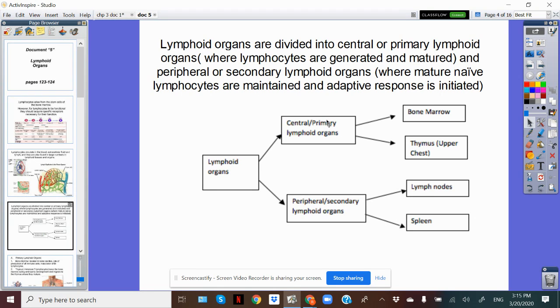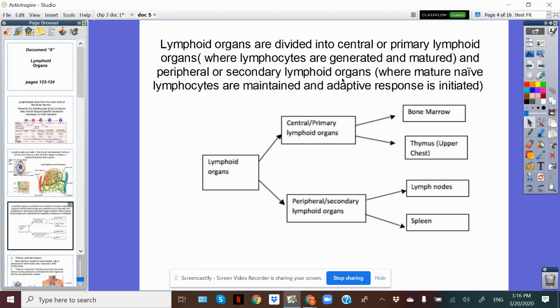The primary lymphoid organs are the organs of the lymphatic system responsible for either production or maturation. On the contrary, secondary lymphoid organs are responsible for accumulation of lymphocytes, where they are going to provide extra surveillance for the body. So these lymphoid organs, as we've said, can be central, also called the primary lymphoid organs. These are organs where lymphocytes are generated, manufactured, synthesized and matured.